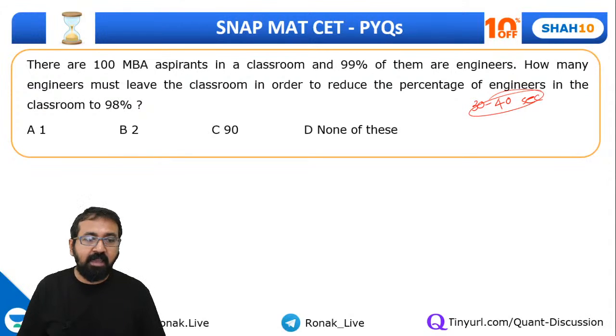So there are 100 MBA aspirants in a classroom and 99% of them are engineers. How many engineers must leave the classroom in order to reduce the percentage of engineers in the classroom to 98%?